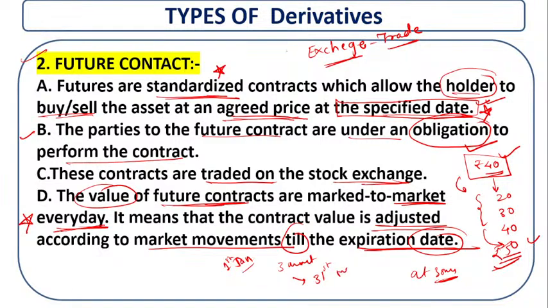On the 31st March the price of the wheat is going to be 50 rupees, but one day before, on the 30th of March, the price was 40 rupees. Which will he consider, 40 rupees or 50 rupees? He will consider the 50 rupees, because the expiry date is given. The movement of the market we count till the expiry date.